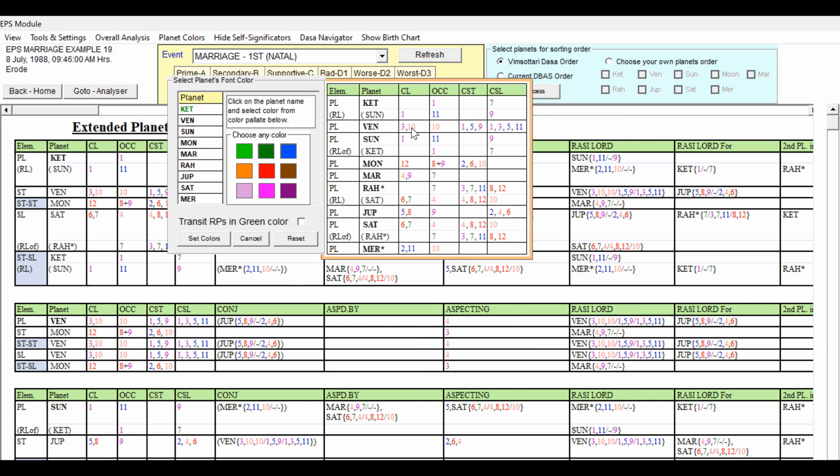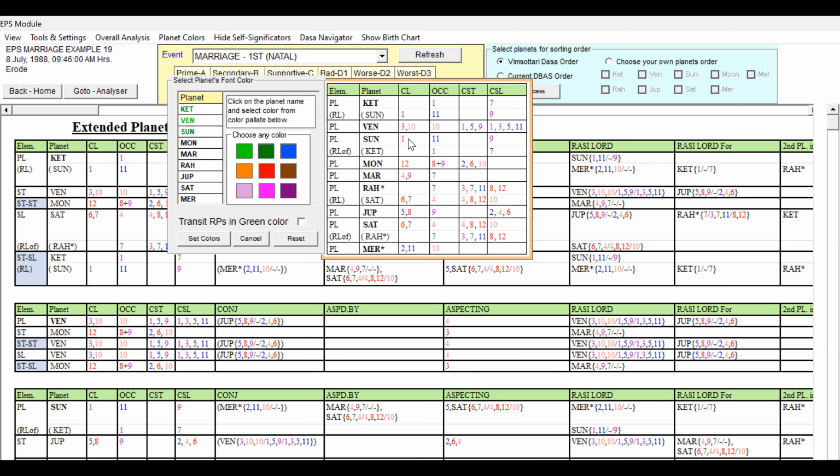And Venus, third lord, 10th lord occupying 10th house, 159 star lord, 135 11 cuspal sublord. So Venus also light green because it has got 10 and 10. So I have given light green instead of dark green. And Sun, yes, Sun is also, we can say it can be 1, 11 and 9, 1 and 9. So because of this, we can give green. Because of the 7th sublord, I have given dark green. Even Sun also can be dark green, not an issue. Because favorable key planet, and 9 sublord also.